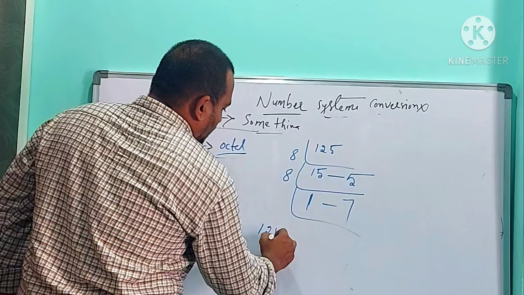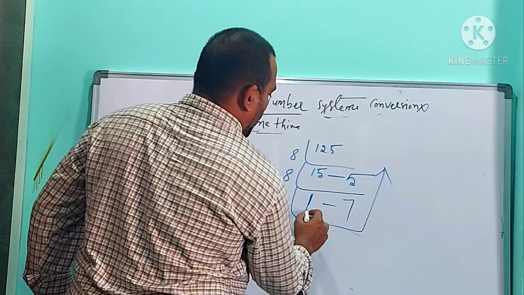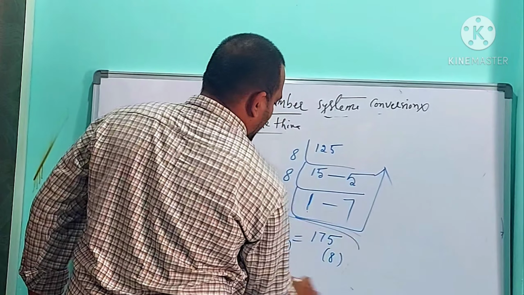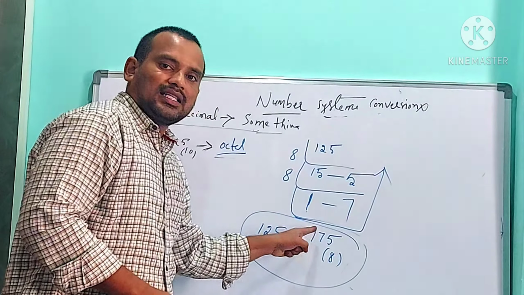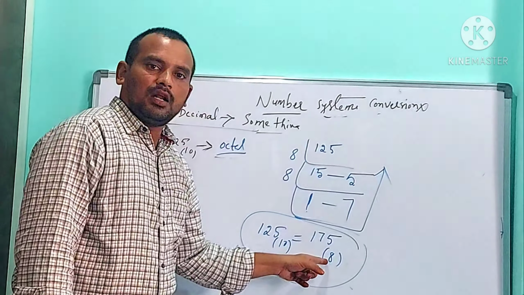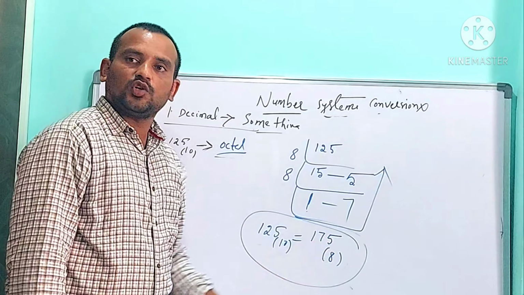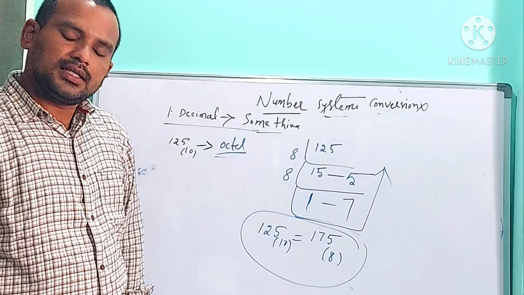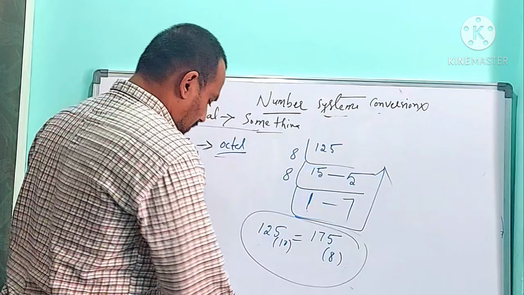So 125 base 10 is equal to, the answer should be written from bottom to top, 175 base 8. As 125 in decimal format is equal to 175 in octal format. Yes, this is the example for an octal number, because an octal number must contain base value 8 and digits from 0 to 7. So this is the best example for decimal to octal conversion. Okay.